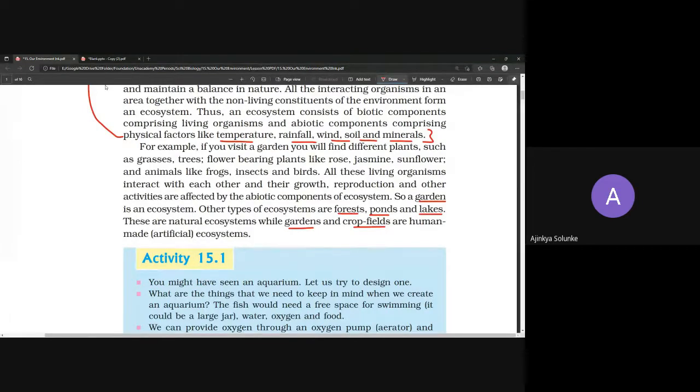Now there are two types of ecosystem. One is natural and one is artificial, that means man-made. Obviously, by your own knowledge you can tell whether it is natural or man-made. So forest, ponds, lakes are natural, while gardens and crop fields, meaning agricultural fields, are all human made. These are not natural, these are artificial.